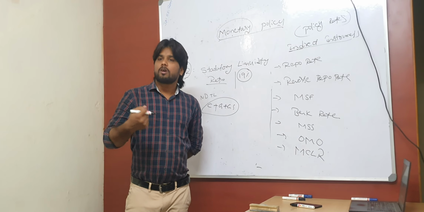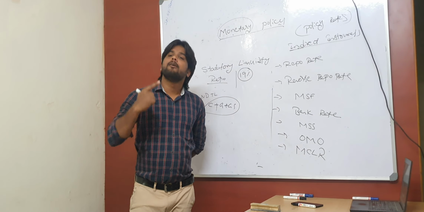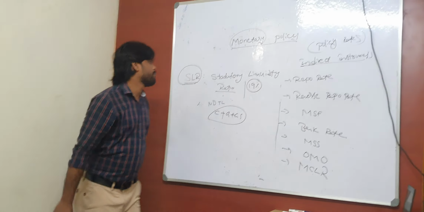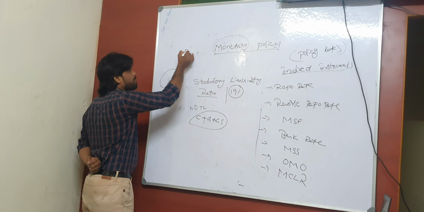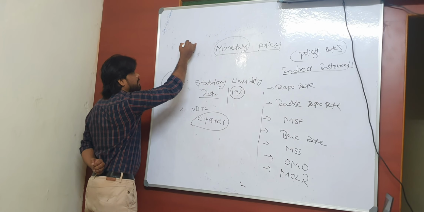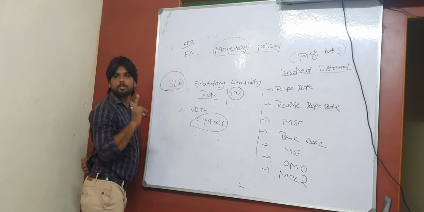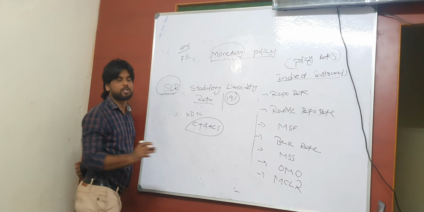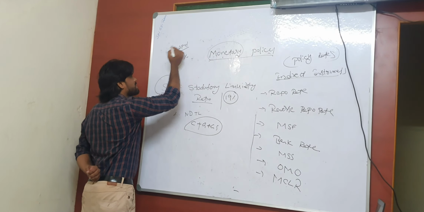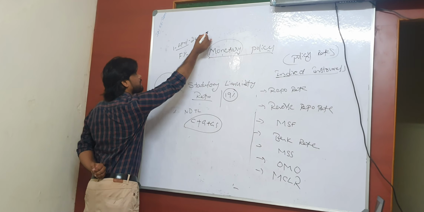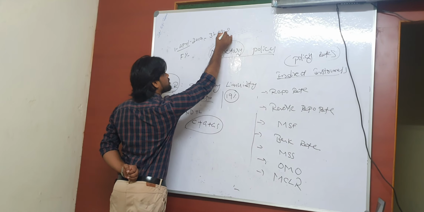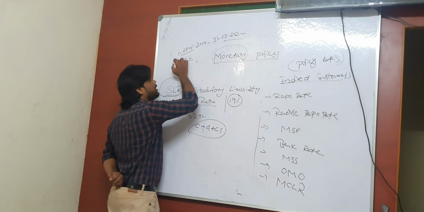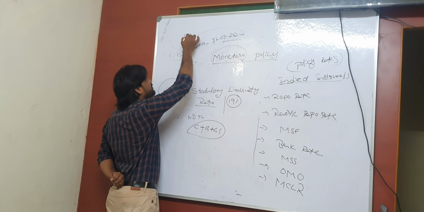With respect to that, I want to talk about one particular word called bi-monthly policy. If I talk about the financial year, one financial year in our nation as of now starts on 1st April and ends next year on 31st March. Let us assume 1st April 2019 to 31st March 2020. So this is one financial year in our nation as of now, simply a combination of 12 months.